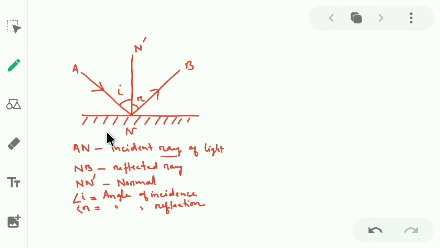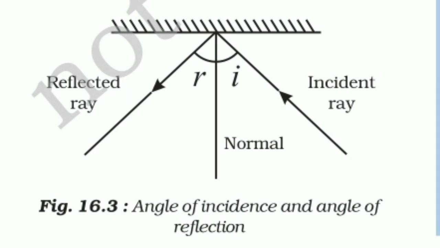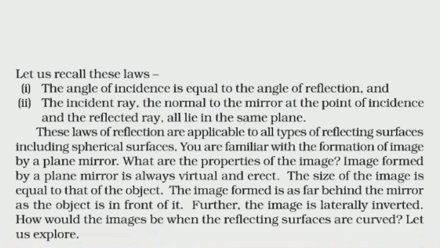The incident ray makes an angle I with the normal. This is called the angle of incidence. Similarly, the reflected ray makes an angle small r with the normal. This is called the angle of reflection. This is a symmetric diagram representing the angle of incidence and angle of reflection, showing the incident ray and reflected ray. Now we will discuss the laws of reflection.